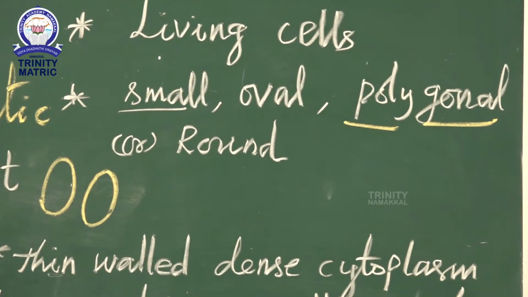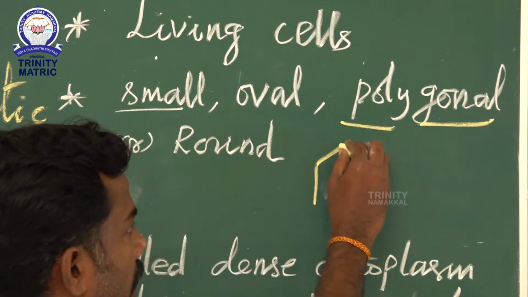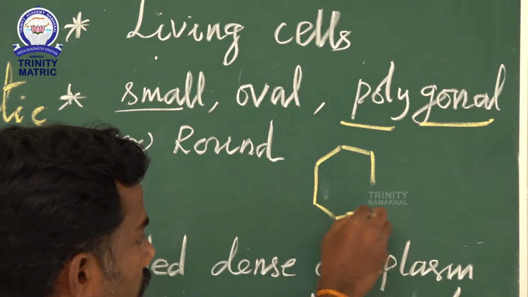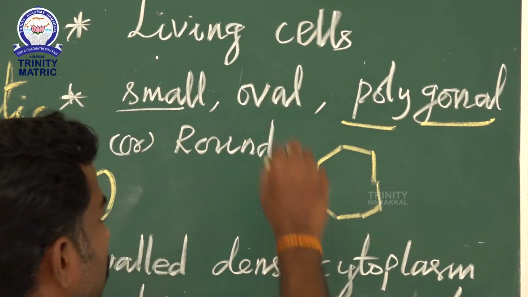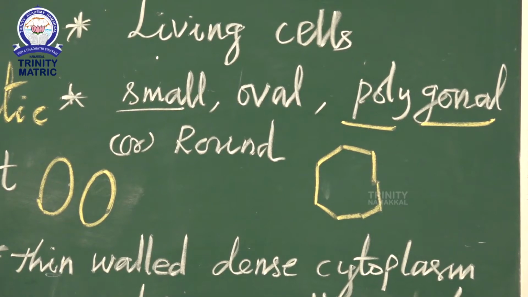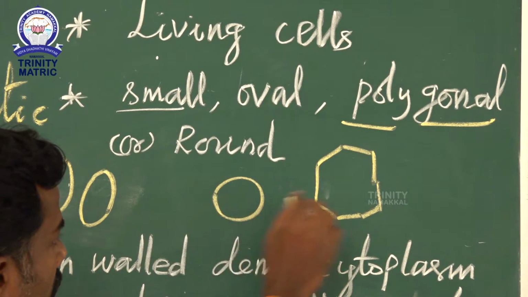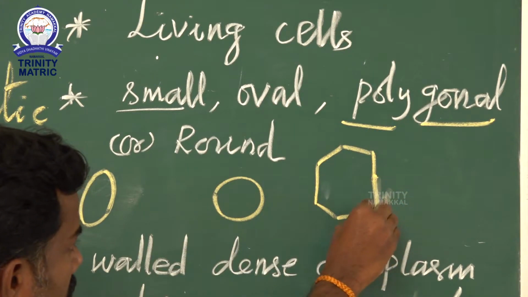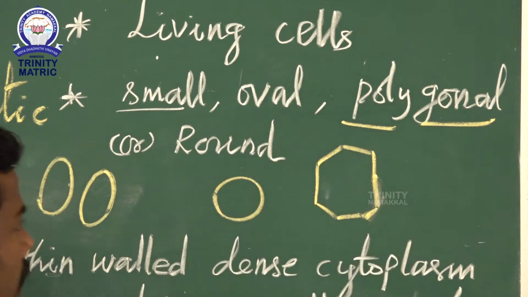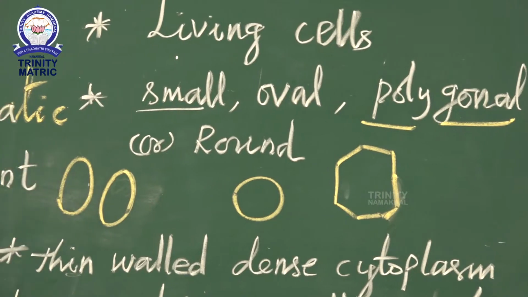So meristematic cells may be seen as oval, polygonal or round. This is the size and shape of the cells.